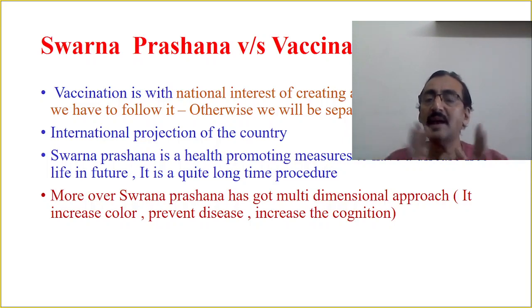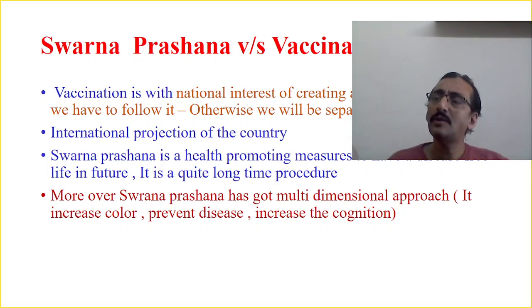Swarna Prashanna is a health promoting measure. Rather, Swarna Prashanna is not only related to immunity, it is also related to increasing cognition. It is also related to the body's physical growth. It is also related to increasing the agni of the person. It is also related to the prevention of infective disorders. It's a multidimensional approach.